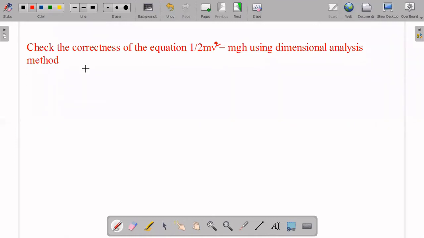So what we do first is write the dimensional formulas of all the physical quantities involved in this. Mass dimensional formula we have to write, and V is nothing but velocity, so the velocity dimensional formula we have to write. So how do we get the dimensional formulas involved in the given equation?